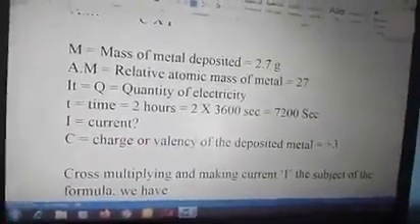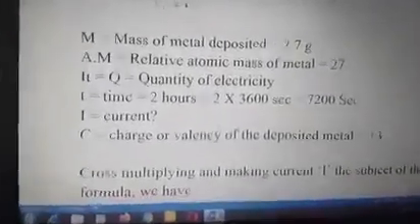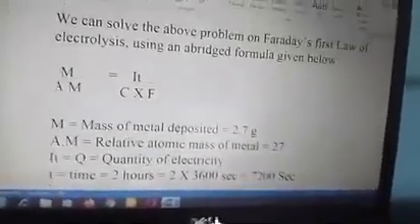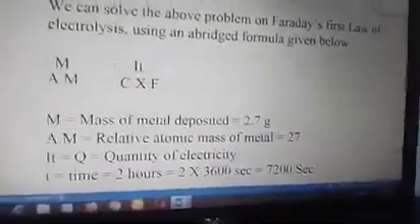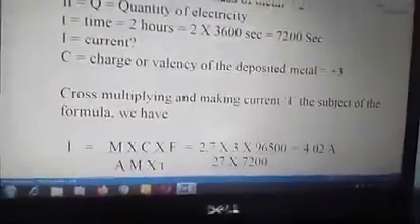Time is 2 hours, and then we have 2 times 3,600 converted to seconds. That gives us 7,200 seconds. And then we're looking for current. C in the formula represents the charge, and that charge is nothing but the valency of the metal we are interested in. The metal is aluminum, the charge is +3.